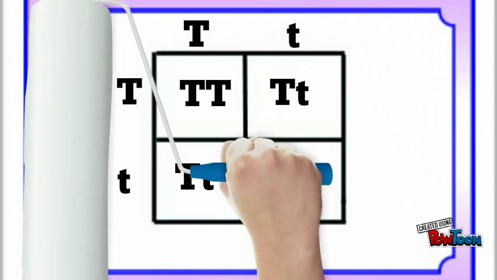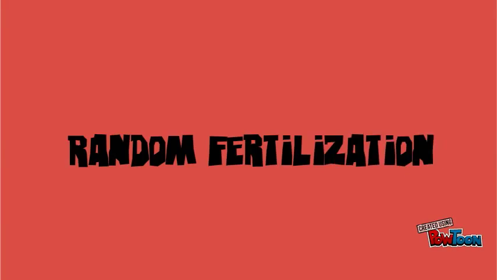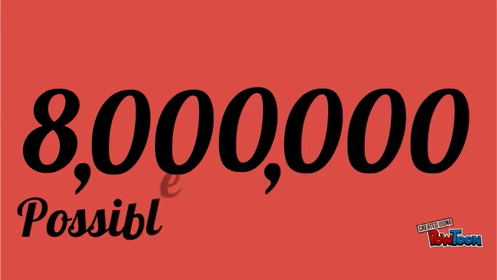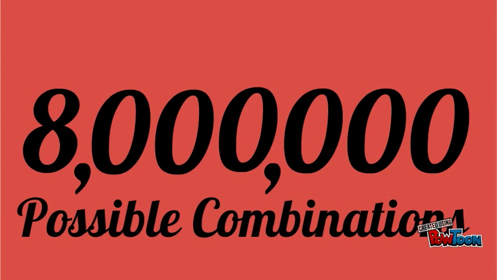Random fertilization is another contributing factor to the genetic diversity that results from sexual reproduction. Random fertilization is the probability that any set of genes has a likelihood of combining to create a single offspring. There are over 8 million possible combinations that the chromosomes can line up during metaphase 1. This is over 8 million possible dissimilar offspring that can be created.